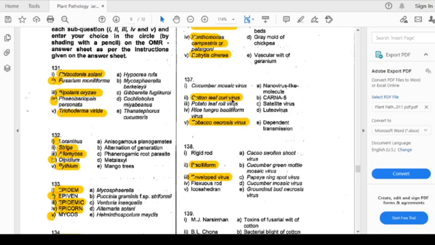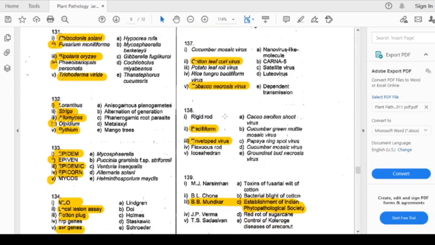Cotton leaf curl virus has a nanovirus-like molecule. Potato leaf roll virus belongs to the Luteovirus. Rice tungro bacilliform virus depends on a helper for transmission, and tobacco necrosis virus is a satellite virus. Now we'll come to question number 138.